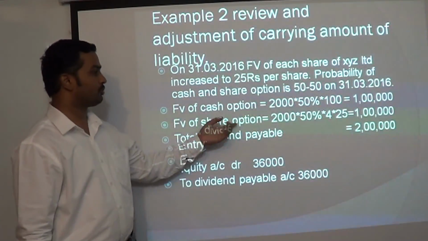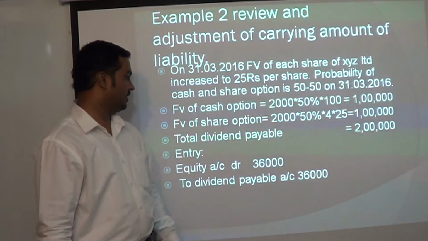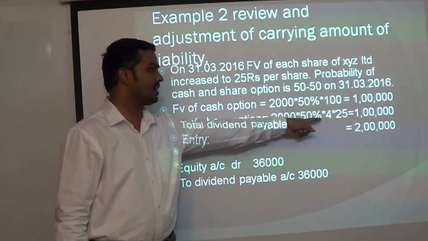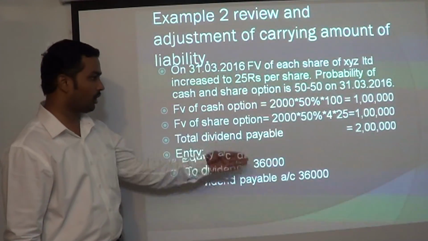So the fair value of the cash option: 2000 shareholders, 50% of them will go for cash, 100 rupees, 1 lakh. And the fair value of the share option: 2000 shareholders, 50% will go for shares. Each one will get 4 shares. Fair value of each share is 25. So it will be 1 lakh. So total liability is 2 lakhs.